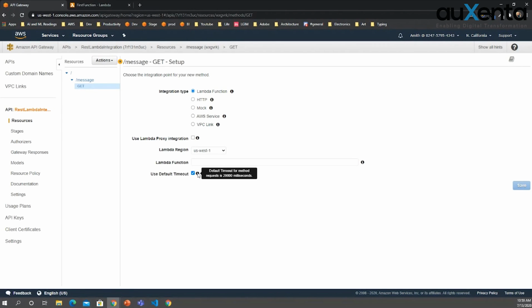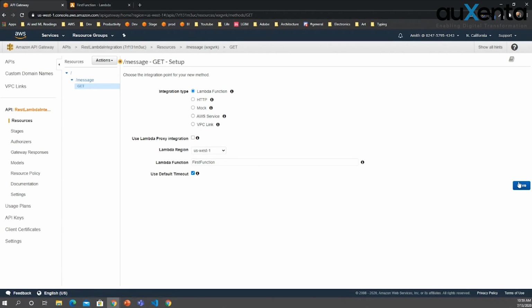As you all know, Lambda can run up to 15 minutes, right? If it runs for 2 minutes, you will not be able to give a response through API gateway. You will have to be careful, because normally people will think this works. Even though the execution will happen for 2 minutes, without thinking about this timeout, it's better to consider that also. We have to be careful about this.